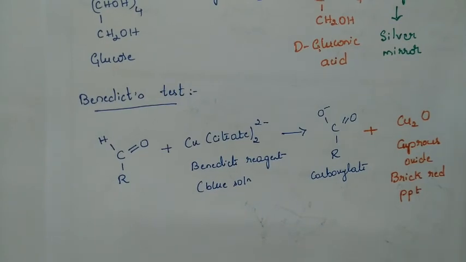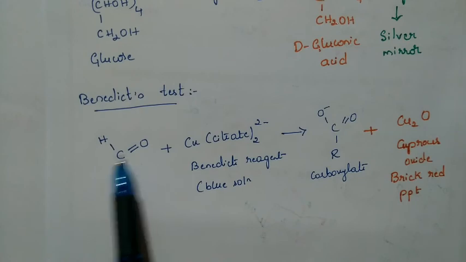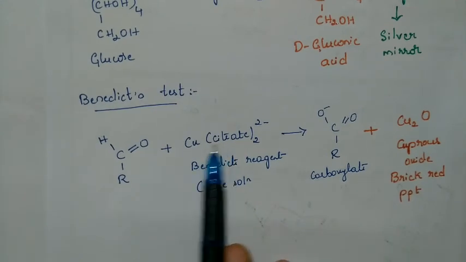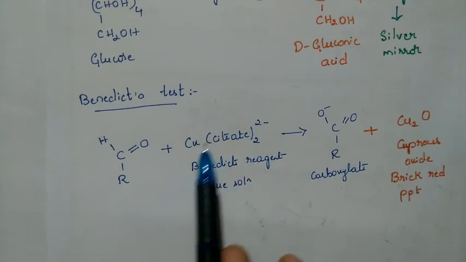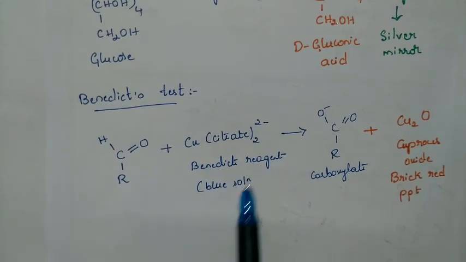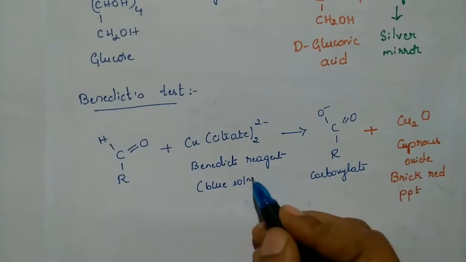So an aldehydic group which is present in glucose or fructose, with ketoenol tautomerism, will react with an alkaline solution of copper citrate complex. It is a copper citrate complex, and that is what the Benedict solution, the blue colored solution, is.